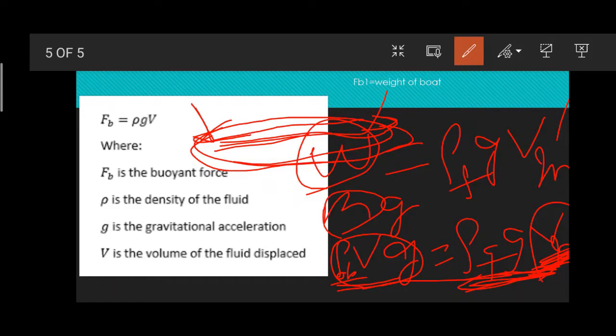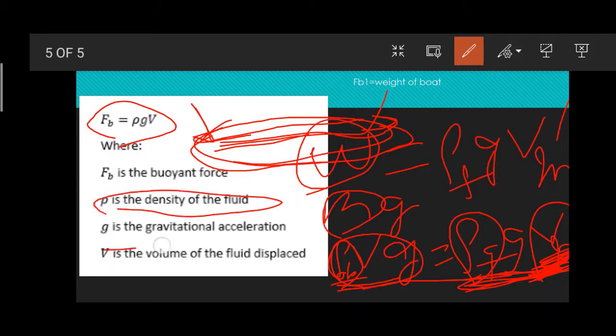Even though the density of a boat is greater than water, if more volume is displaced, it can float. Let me say once more: buoyancy force is equal to rho g V, where rho is the density of the fluid, g is the gravitational acceleration, and V is the volume of fluid displaced. We can't increase the density of a material, as that is fixed by its material property.